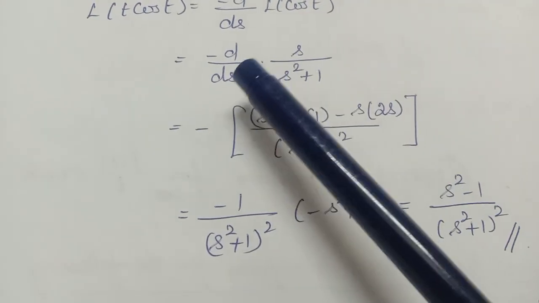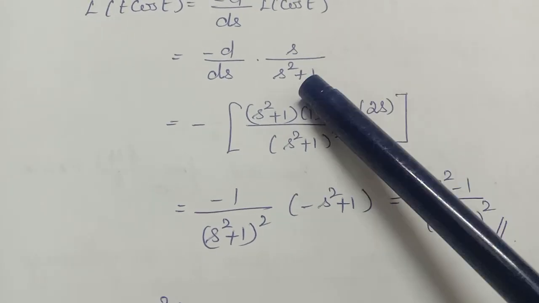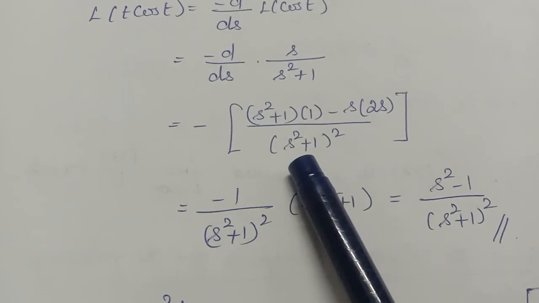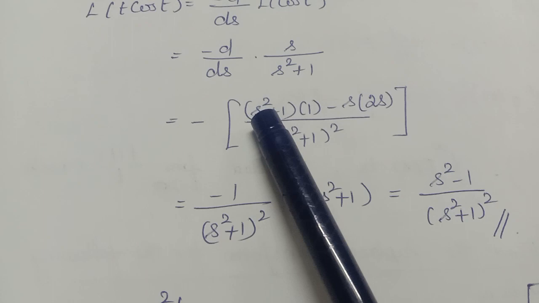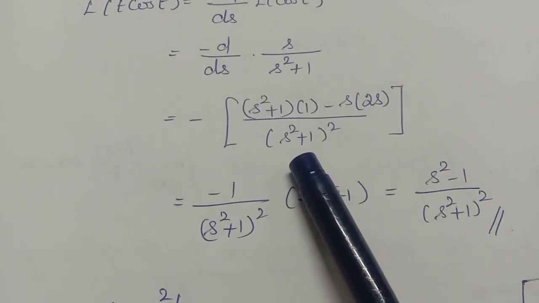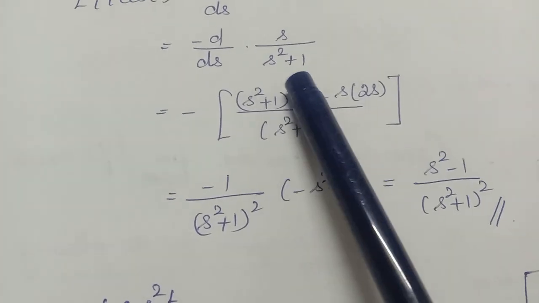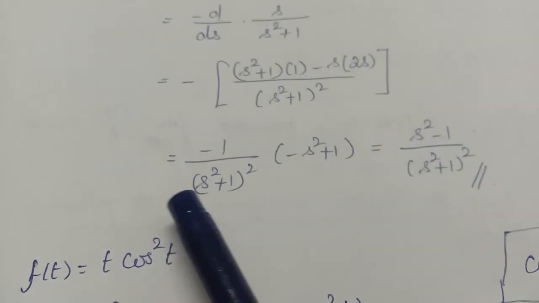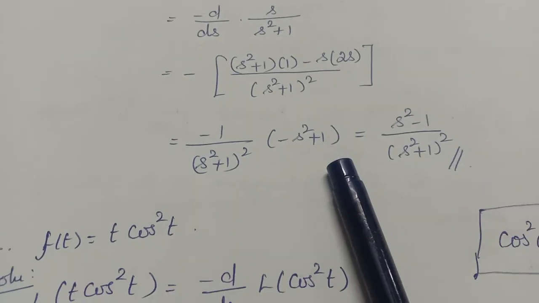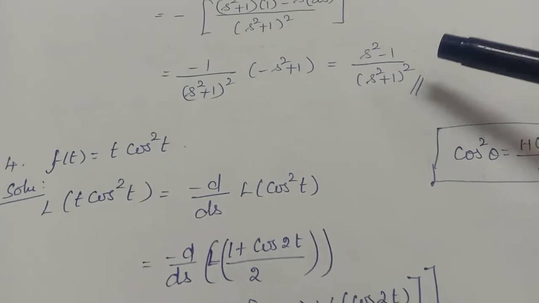Both numerator and denominator are having s, no? So you have to differentiate this by the u by v method. For the u by v method, what do you have? Denominator, it should be v square. Numerator, v into differentiation of u minus u into differentiation of v. So put (s square plus 1) the whole square. So (s square plus 1) into differentiation of s which is 1, minus s into differentiation of s square plus 1 which is 2s. So minus 1 by (s square plus 1) the whole square into minus s square. So simplify this one, minus (s square plus 1). So it will be simply what? (s square minus 1) by (s square plus 1) the whole square.